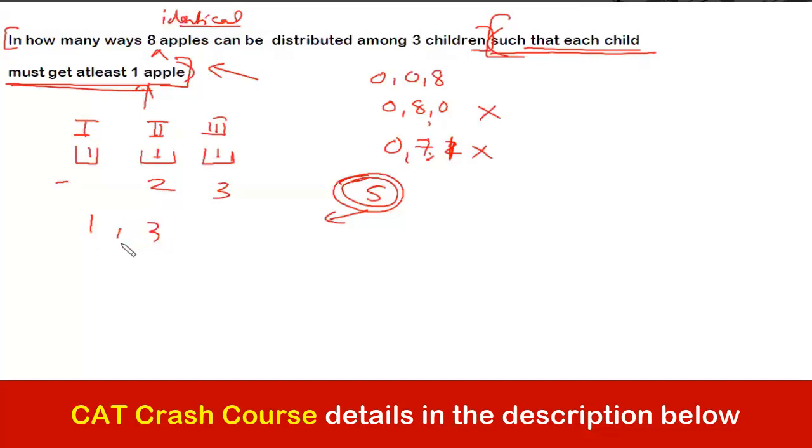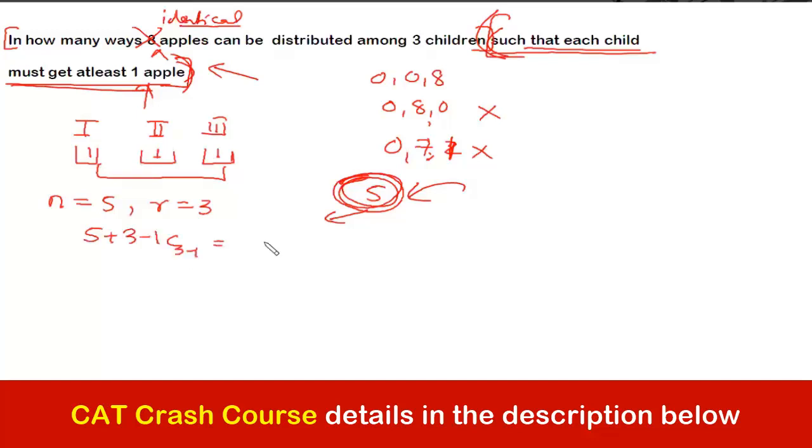So by doing this thing, that is putting 1 apple in their pocket, we have minimized this condition, and now we are free to use the formula. In that case, in the formula, the value of n will be 5. It will not be 8 because these 3 have been given to take care of the condition. So now we are free to use these 5 apples. So the value of n will be 5. The value of r would be 3. So now we can apply the formula, which will be how much? 7C2, which comes out to be 21.